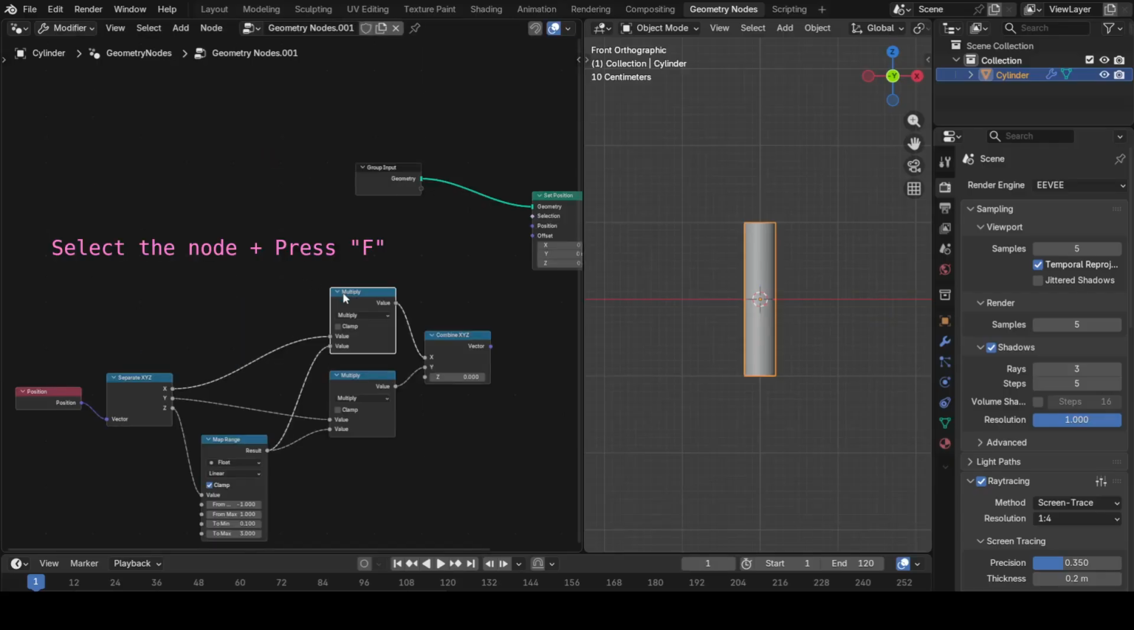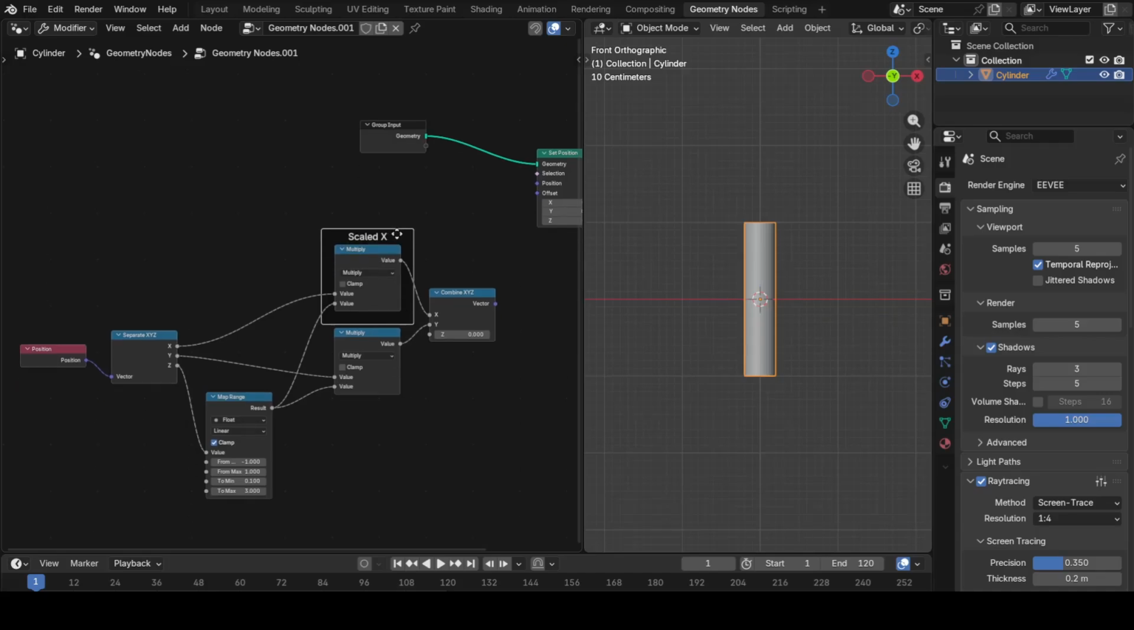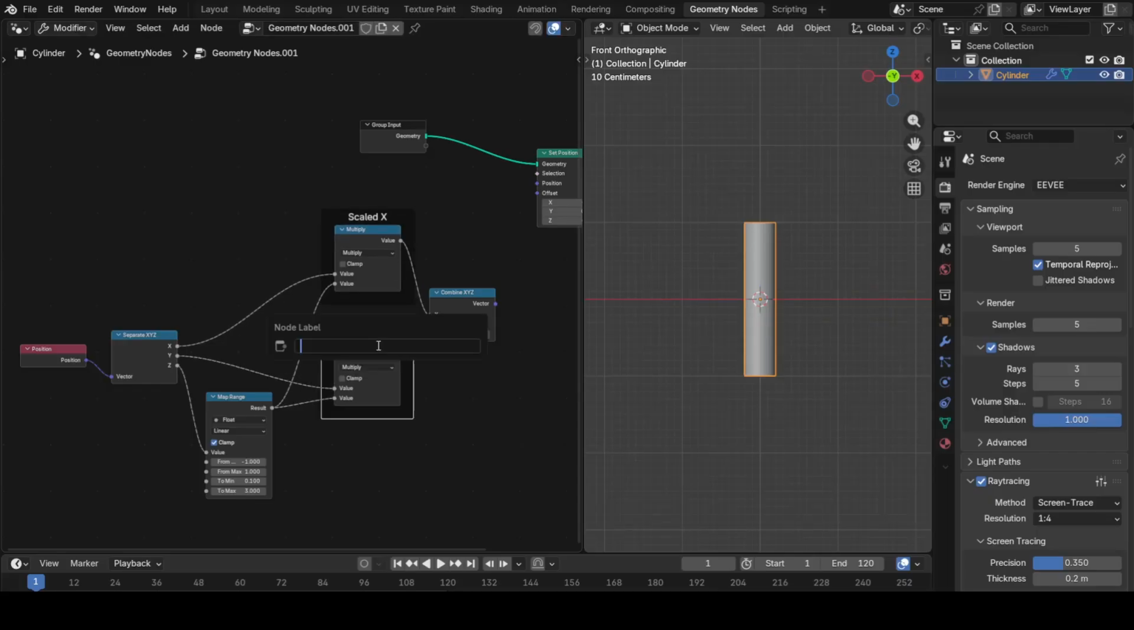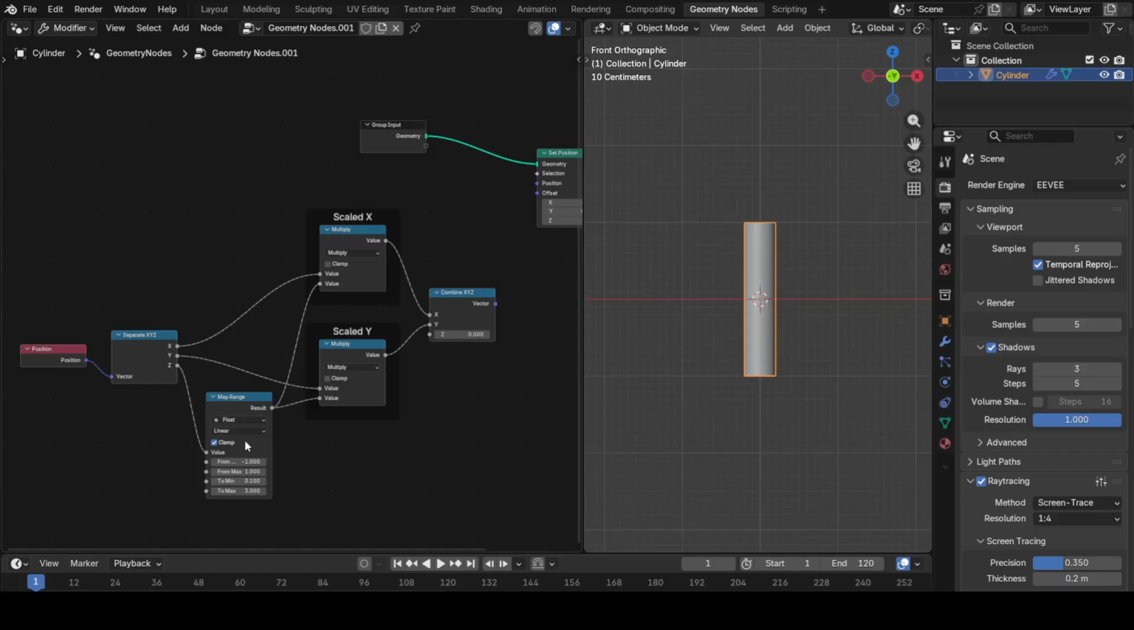Let me add a label. Let's call it scaled x. And similarly, we can add label to this node as well. Let's call it scaled y. Now connect the output of combine xyz to set position.